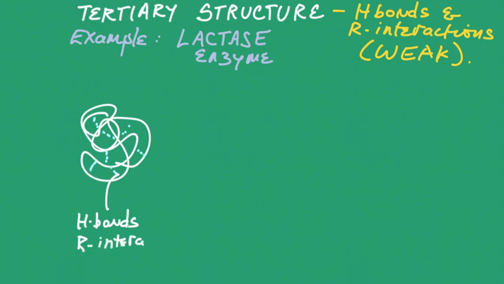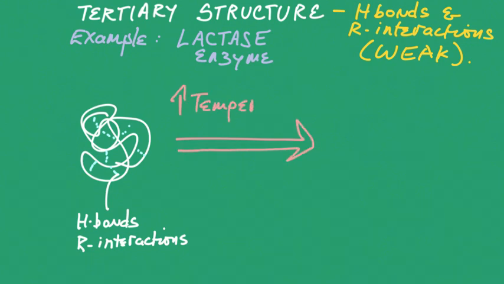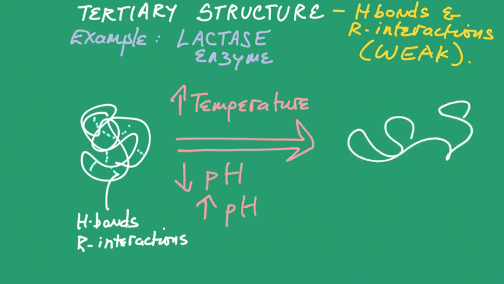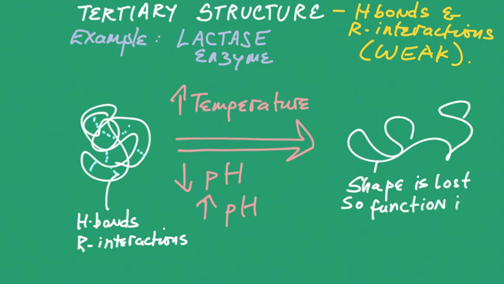If the body temperature increases beyond 40 degrees Celsius, then there is a possibility that these bonds will break. The greater the temperature beyond 40 degrees Celsius, the faster the breakdown of this shape. A low pH such as acid and high pH such as base can also disrupt the shape of the enzyme. And once the shape is lost, its function is lost as well.